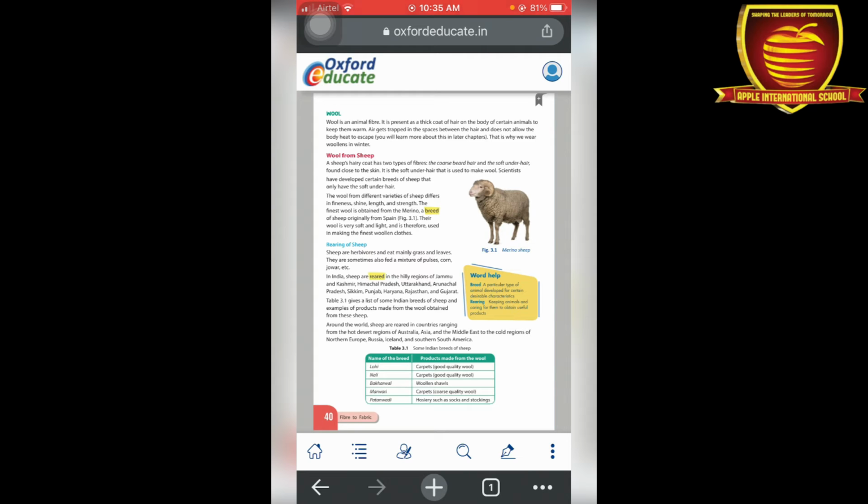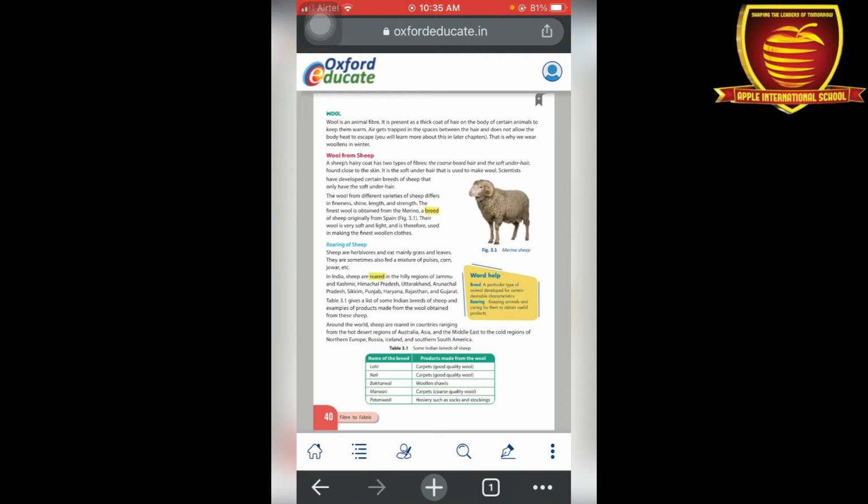means some sheep give the finest quality, shine, length and strength also. Okay, so the finest wool that we obtain from a sheep is merino. Merino is a breed of sheep from Spain, as you see in the picture of the merino sheep. This sheep is found in Spain. The wool of this sheep is very soft and light in color. That's why its wool is finest, and the clothes made from its wool are very fine woolen clothes.